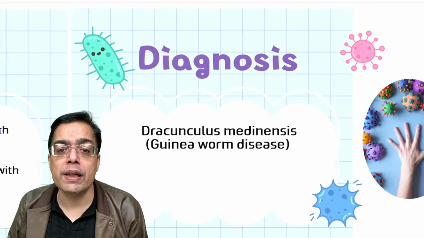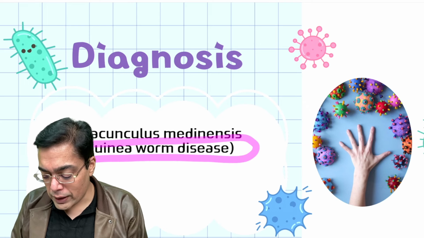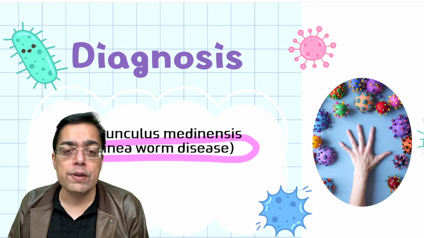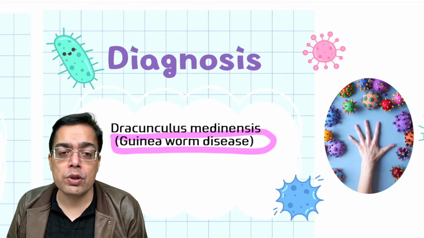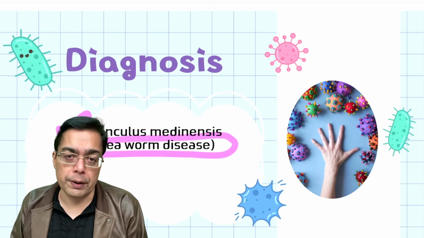We are talking about something called guinea worm disease, which most of you are familiar with from your knowledge of community medicine, has now been eradicated from most parts of the world, but still sometimes they would love to ask a question on this. And the technical name for the guinea worm infection over here is Dracunculus medinensis, right? So that is what you just need to be familiar with over here.